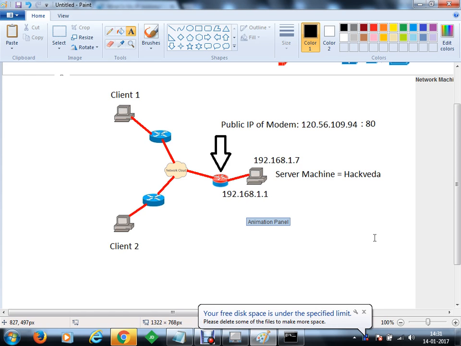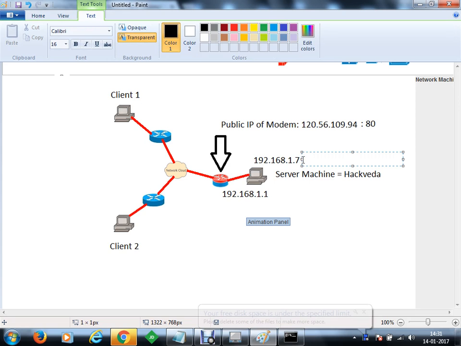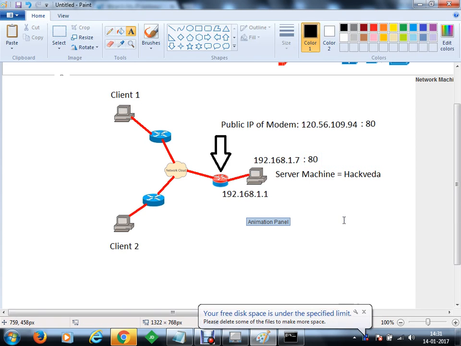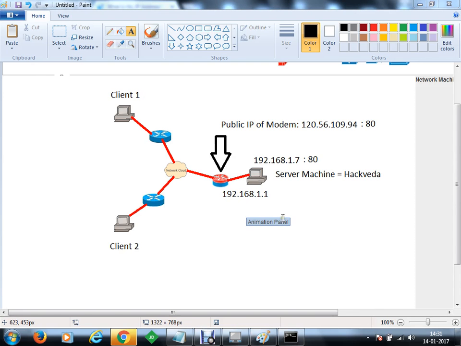Okay, let's understand. Once we receive this request, 192.168.1.1 will forward the packet to 1.7, and here also we want to listen on port number 80. Let's say. Okay, clear? Here also we will use port 80. Client machines will be Saurabh, Nancy and Shivam. Anybody can connect. Now first of all we'll make a connection, then we'll understand the firewall. Okay, let's do that.